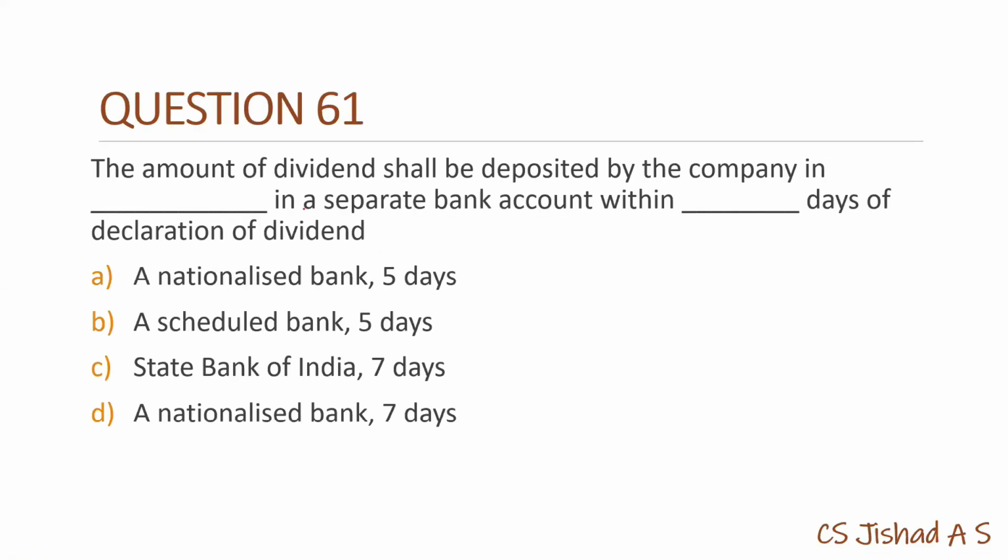This is related to the chapter dividend. The amount of dividend shall be deposited by the company in dash in a separate bank account within dash days of declaration of dividend. So we know that under section 123 subsection 4, the amount of dividend is to be deposited in a separate scheduled bank account within 5 days of declaration. So the answer will be option B.